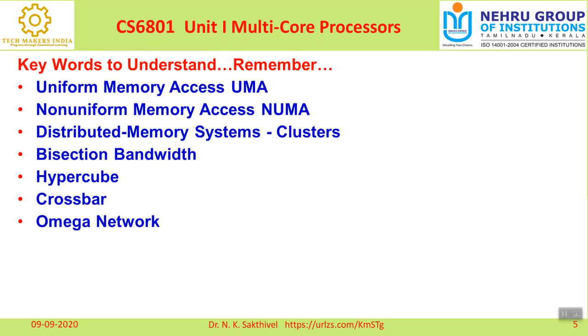So omega network is a network configuration. Please understand, it is a network configuration and an indirect topology. Indirect topology means that between two nodes the connection is not a direct connection. It is called shuffled interconnection.